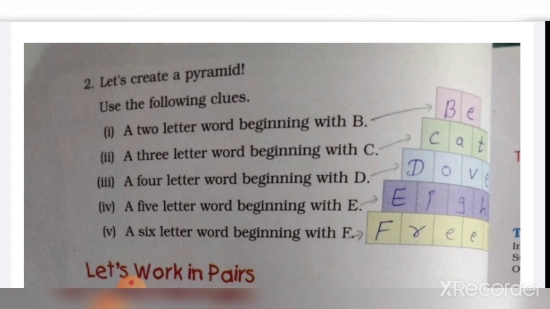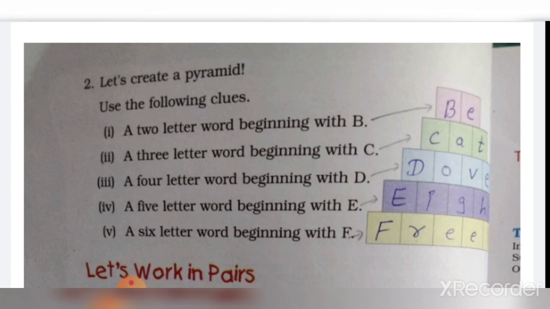Eight. You can even write eagle or any other word. Now next one, a six letter word beginning with F. Here I have written freely.